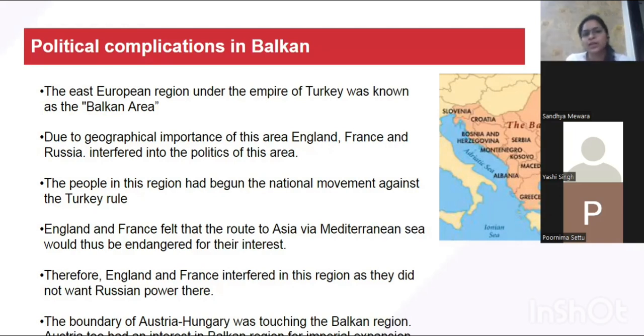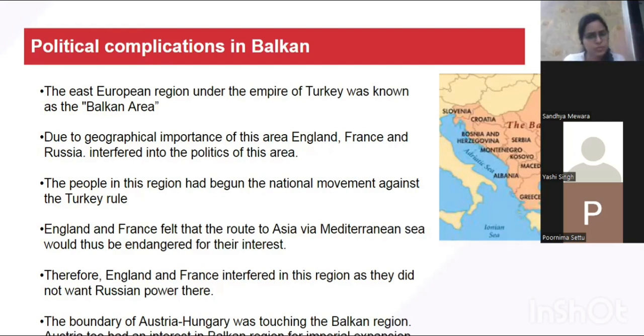Though we saw that Russia had entered into a friendship treaty with England, everyone had their own personal motives, and the personal motive of Russia over here was Serbia and the Slavic origin. Since the origin was the same, the race was the same, they were interested. England and France felt that the route to Asia via the Mediterranean Sea would be endangered. Because England had a colony in Asia and France had colonies in other countries of Asia, both of them wanted control over the Mediterranean. And both these countries didn't want Russia to interfere over here.